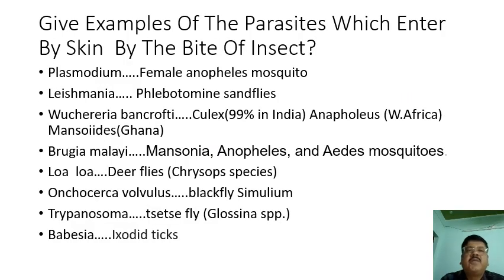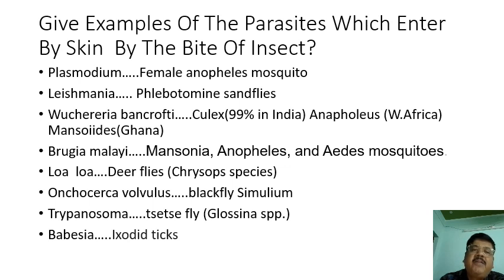Another question is: give examples of parasites which enter through the bite of an insect vector. Plasmodium, all of you know that, the female Anopheles mosquito. Leishmania, phlebotomine sandflies, these are the vectors. Wuchereria bancrofti, Culex, the majority of the vector, 99% in India.